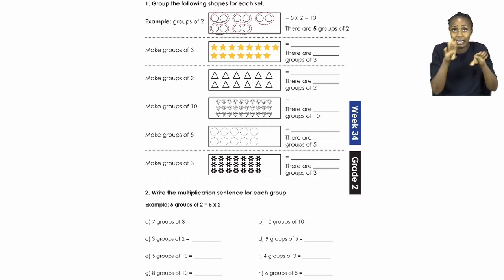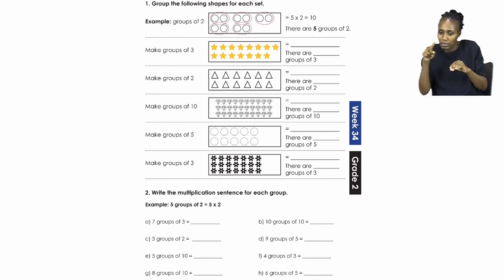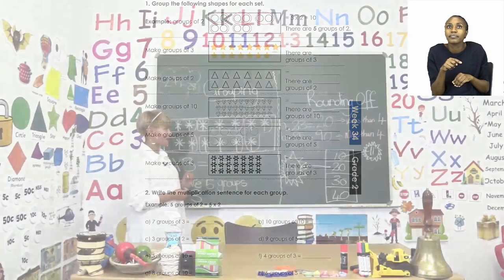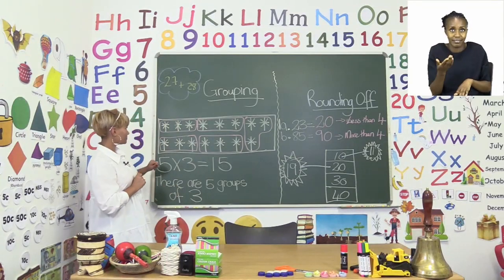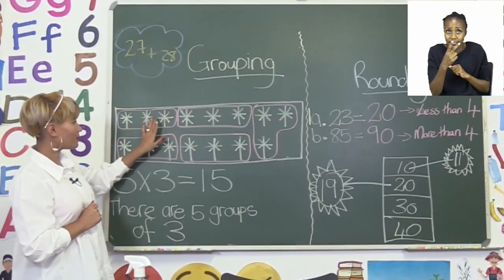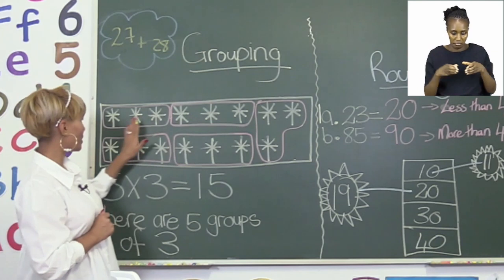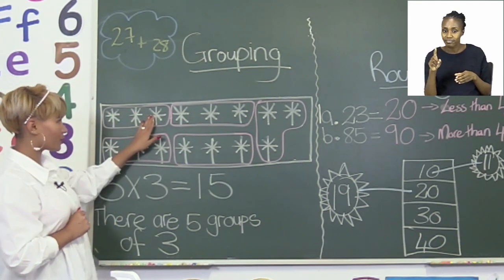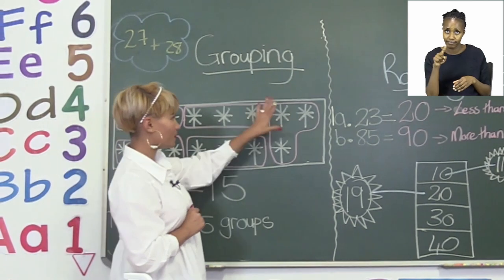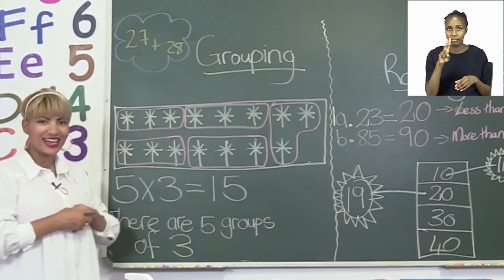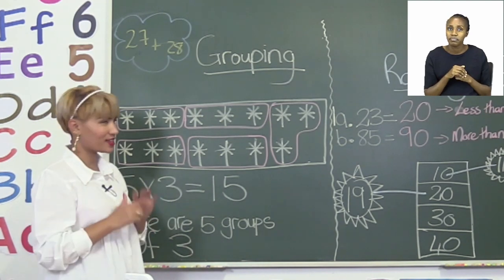And then in your little rectangular block, you will see there you have stars. Now if you add up all the stars, you will see that you have 15 stars. Now you have to take all these stars and make groups of 3. Now on the board, I copied this example. So I want us to quickly have a look. So you will see here, I already made groups of 3 stars. So here we have 1, 2, 3 in one group. Here we also have 3 in a group, 3 there, 3, and another group of 3 actually.